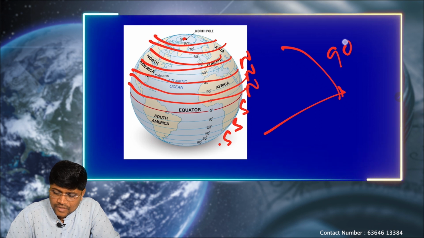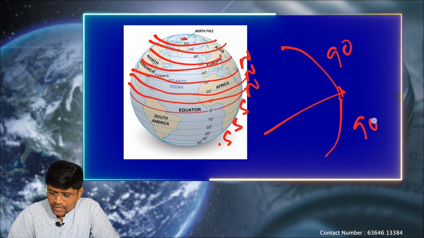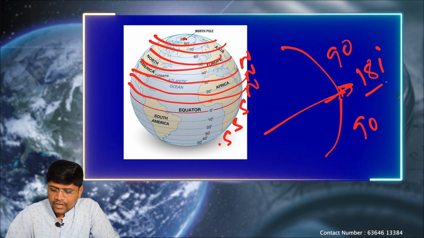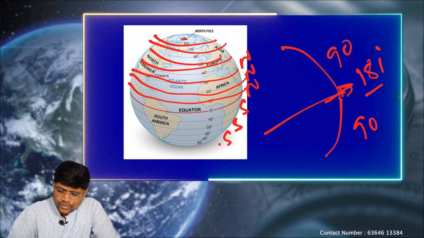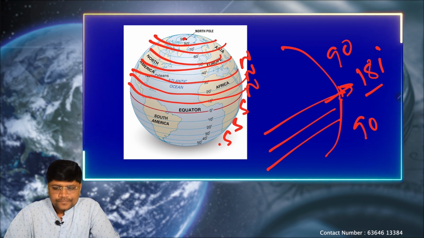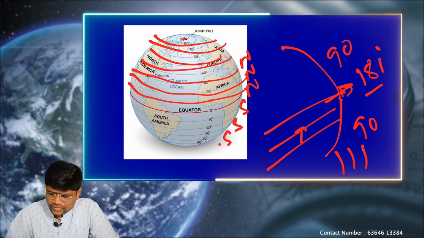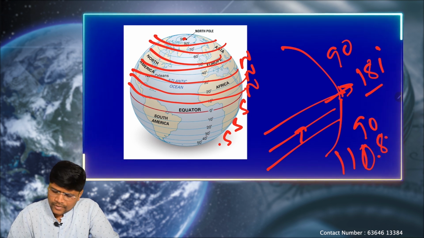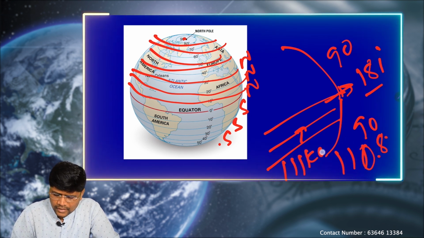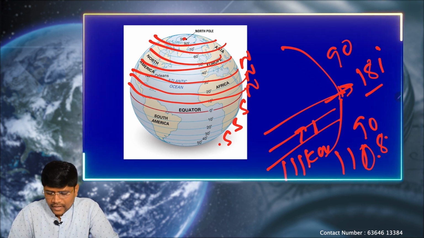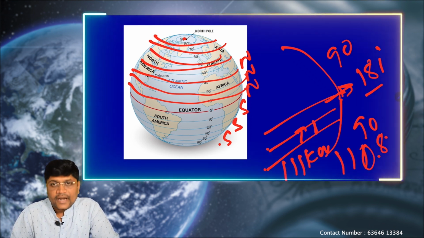Within the northern hemisphere, we have 90 latitudes. In the southern hemisphere, we have 90 latitudes. Including the equator, there are 181 latitudes. The distance between each latitude is almost 111 kilometers. Some books say 110.8 kilometers, but roughly, we can say 111 kilometers. So there is a difference of 111 kilometers between each latitude.